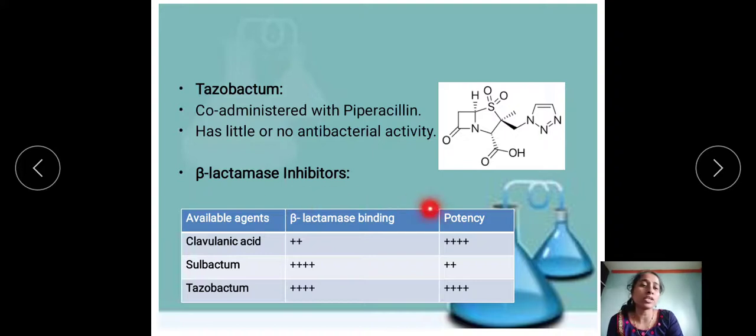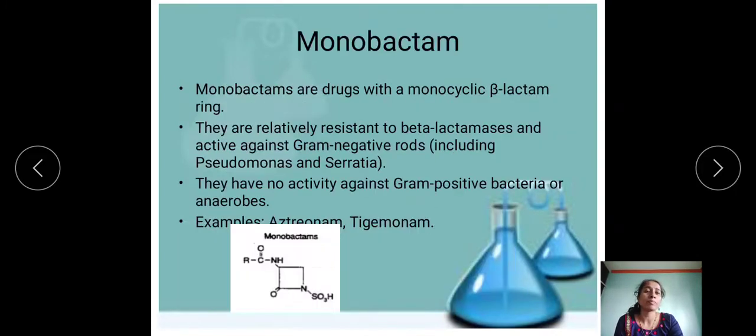Okay, here the table shows the beta-lactamase inhibitors with beta-lactamase binding and potency. Clavulanic acid has lesser beta-lactamase binding but greater potency. But sulbactam has greater beta-lactamase binding but lesser potency. But tazobactam gives higher binding at the beta-lactamase and also higher potency.